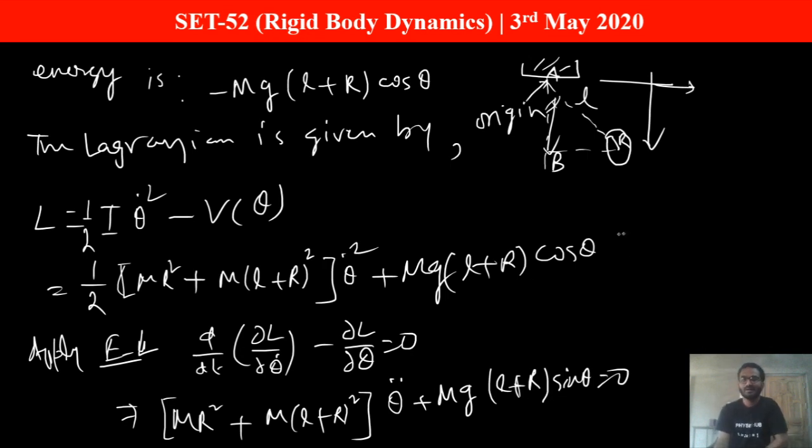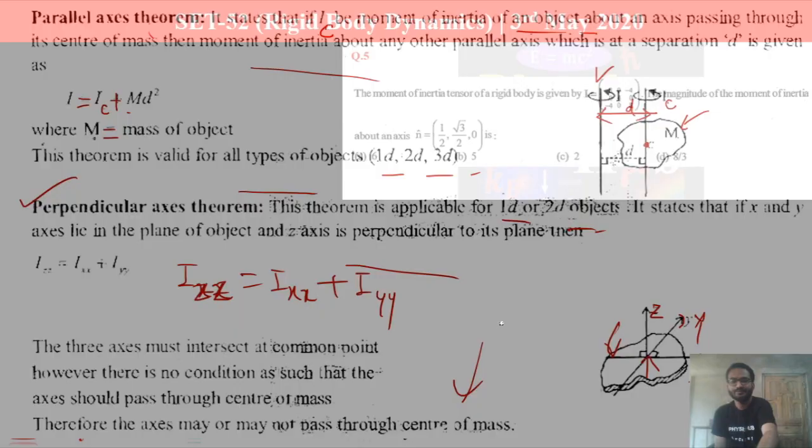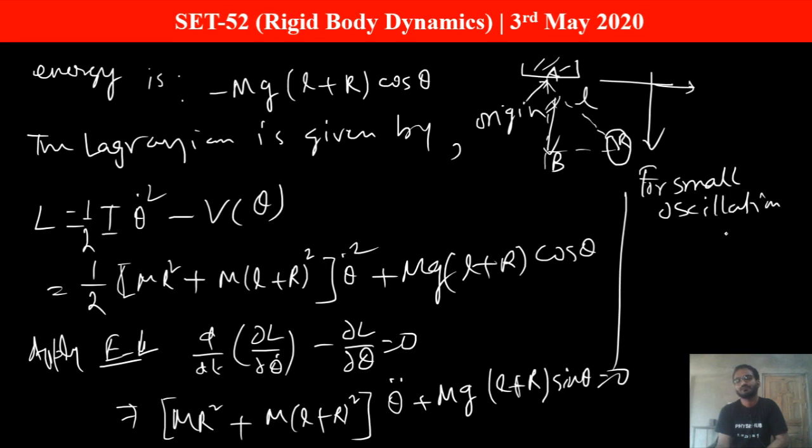Now for small oscillation, sin theta is approximately theta. So we can write it like this.